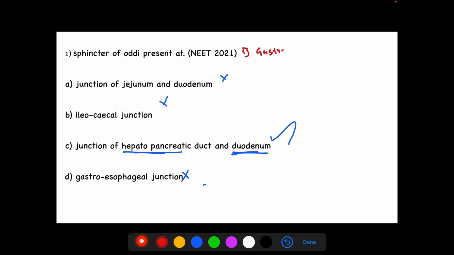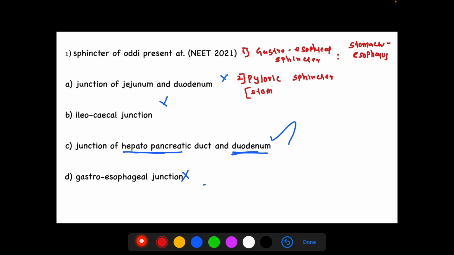Okay, we will see the gastroesophageal sphincter, which is present between the stomach and esophagus. Next important sphincter is the pyloric sphincter, also known as the gastroduodenal sphincter, which is present between the pyloric part of the stomach and the duodenum.